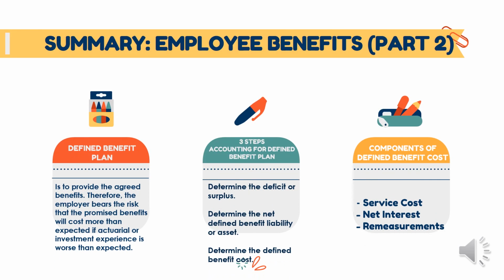This is the summary of Employee Benefits Part 2. Dinefine natin ang ibig sabihin ng benefit plan, which is to provide the agreed benefits. Therefore, yung employer ang shoulder ng risk kasi may pinangako silang benefit or specific fund na matatanggap ni employee. And then, next, yung 3 steps for accounting for defined benefit plan, which is determine the deficit or surplus, determine the net defined benefit liability or asset, determine the defined benefit cost. Next naman, yung components of defined benefit cost. Yung tatlo, yung service cost, net interest, and remeasurement.